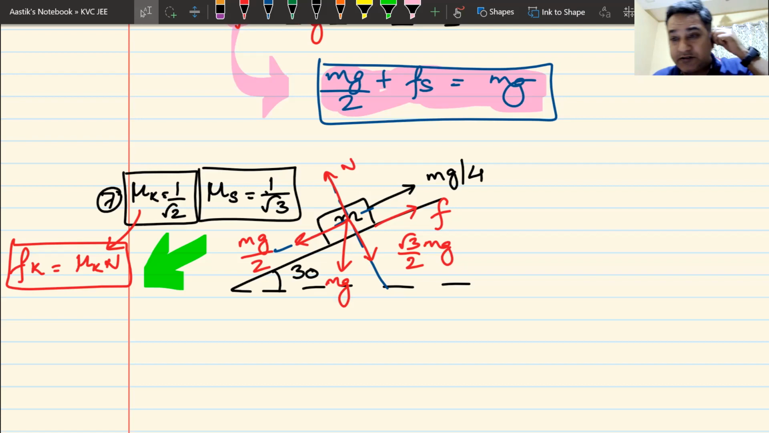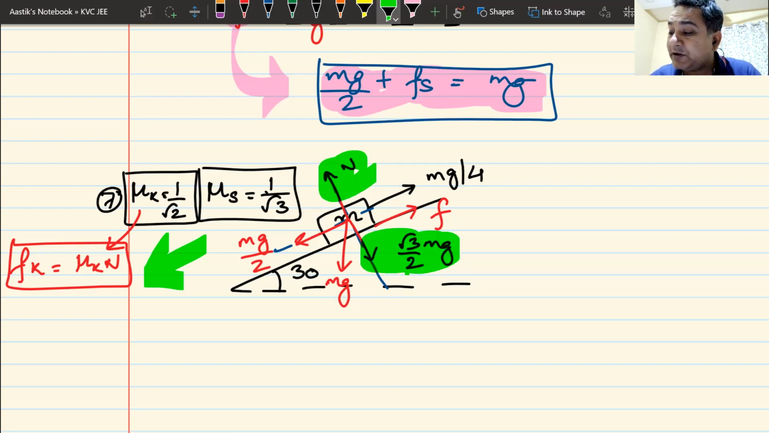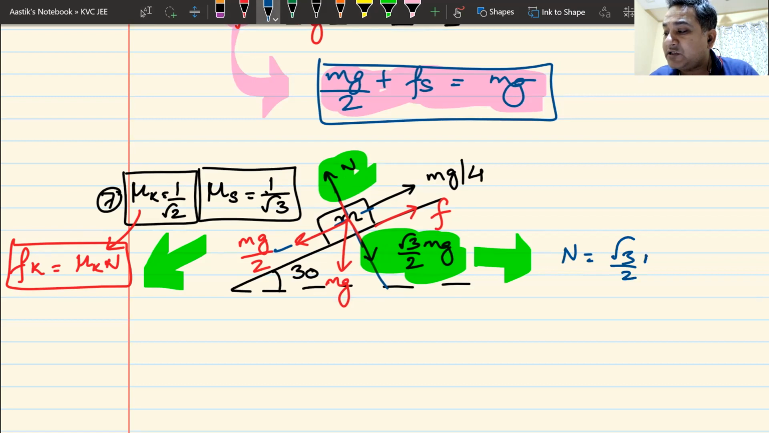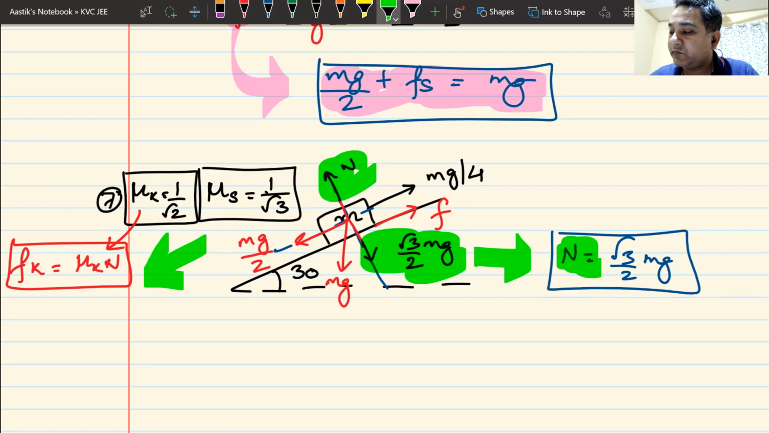Now to start the motion, friction has to reach its maximum limit, then only it will decrease. Now how do I find the maximum limit of friction? The green equation tells me the value of normal reaction. Normal reaction is root 3 by 2 mg. Now, once I know the value of normal reaction, I can find out both kinetic friction as well as our new friend FL. Remember, it is FL and not FS.